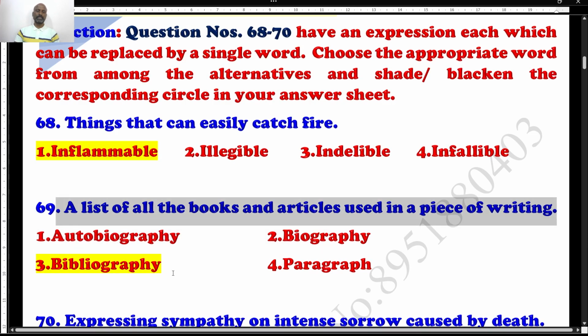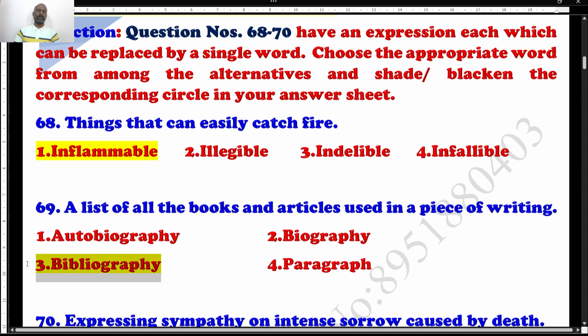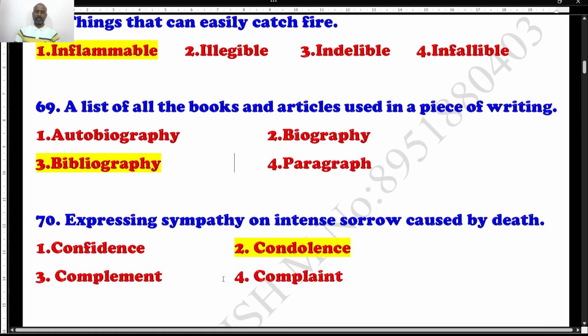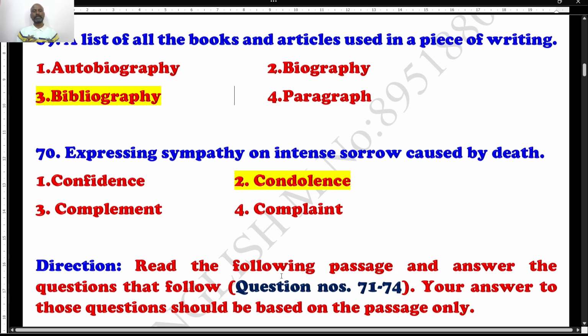What is the meaning of this one? 100%, it is bibliography. You can lock it. It is not autobiography, it is not biography, it is not even paragraph. You can directly eliminate options 2 and 4. Within options 1 and 3, you can lock bibliography as the right answer. Well, question number 70, expressing sympathy on intense sorrow caused by death. If someone died, you go and attend that function or the kind of rituals. What do you call that?